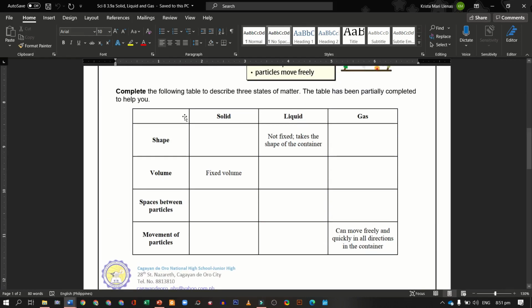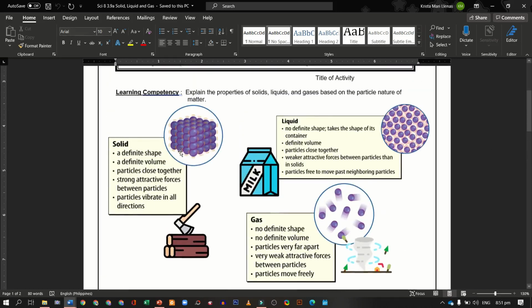The table has been partially completed to help you. So in terms of shape, volume, spaces between the particles, and movement of particles, you answer the blank boxes. So this column here is for the solid, for the liquid, and for gases. Just base your answers here. Just read and understand.